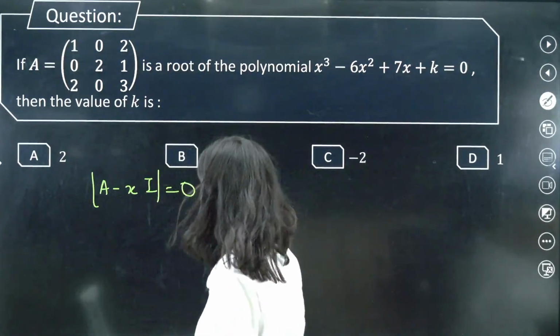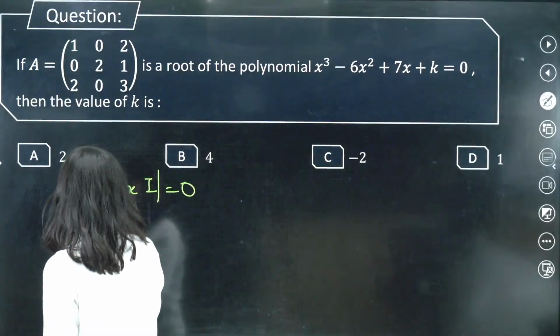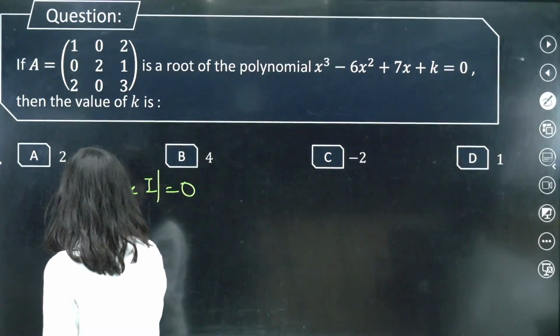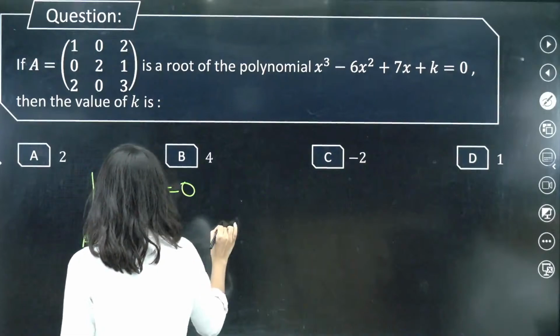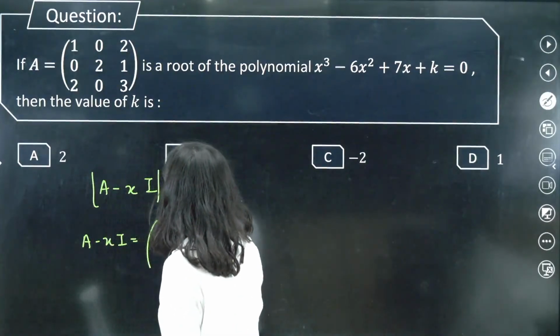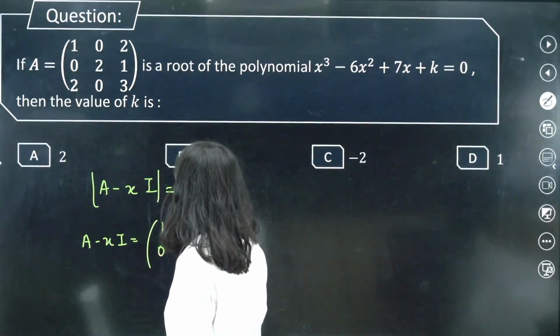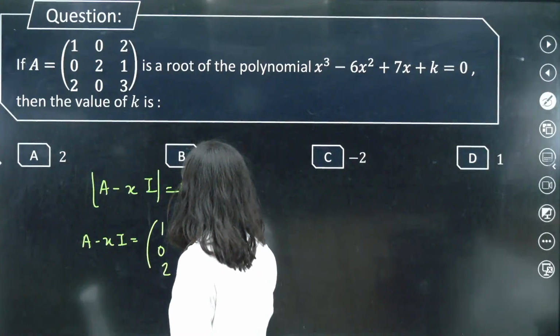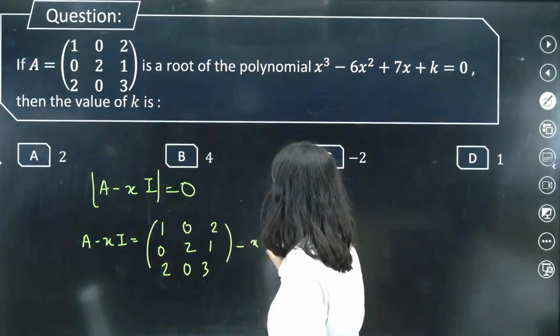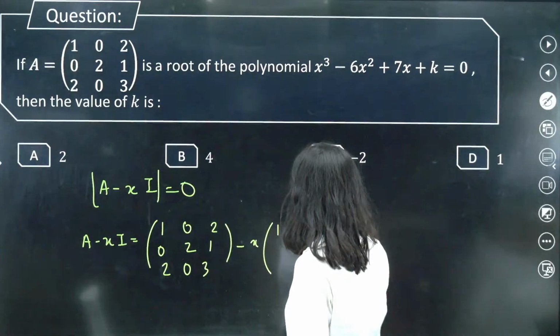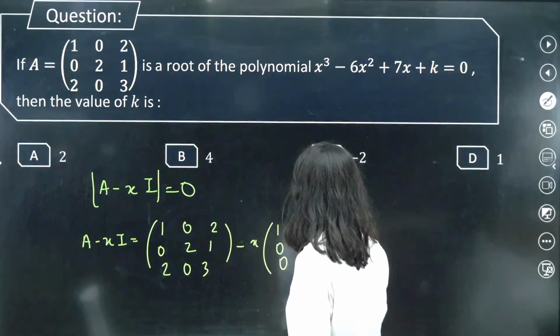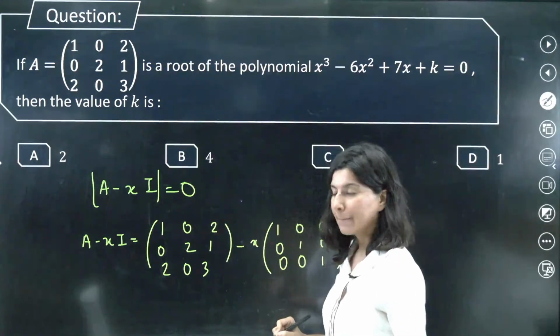Okay, let's solve it out. So first of all, the A minus XI matrix you have to figure out. A matrix is 1 0 2, 0 2 1, 2 0 3, minus X times I, which is 1 0 0, 0 1 0, 0 0 1, correct?